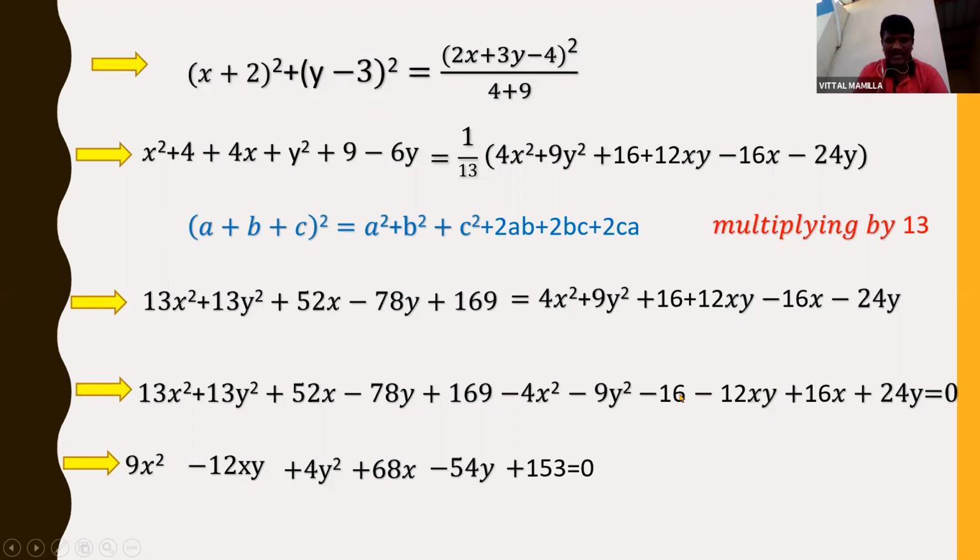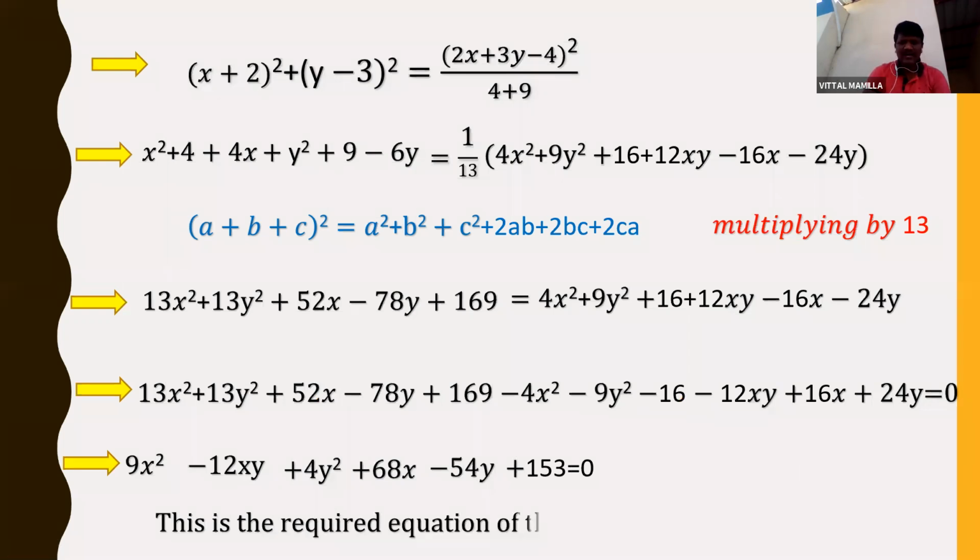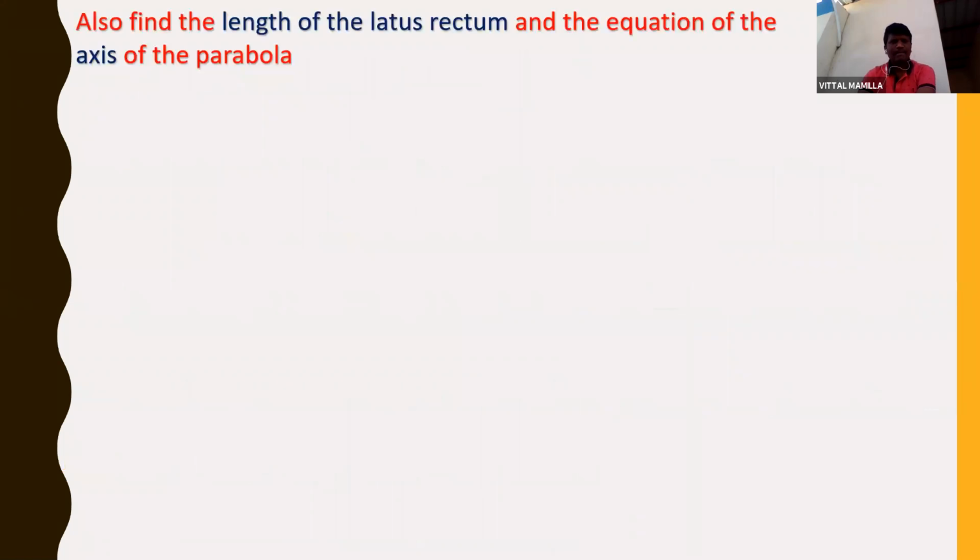So this is the equation of the parabola whose focus and equation of directrix are given. This is the required equation. Now in the question they ask one more thing: find the length of the latus rectum and the equation of the axis of the parabola.